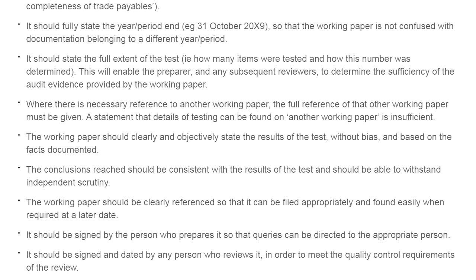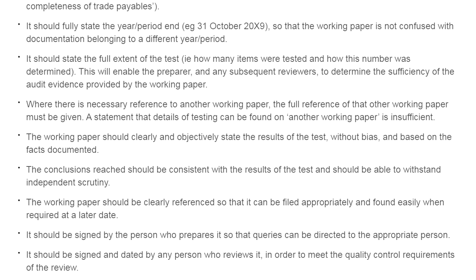Sometimes this working paper requires the reference of others, so this working paper should also state and be referred so that it will be helpful, and the working papers should be properly stored so that they will be helpful even at a later date.